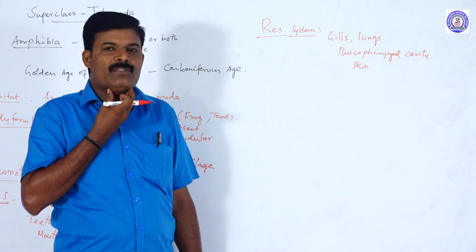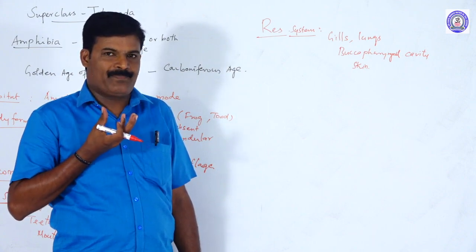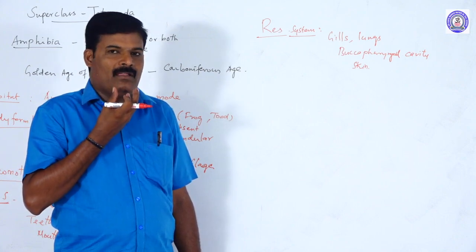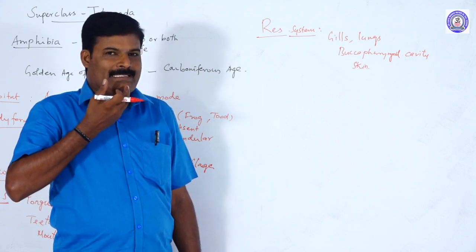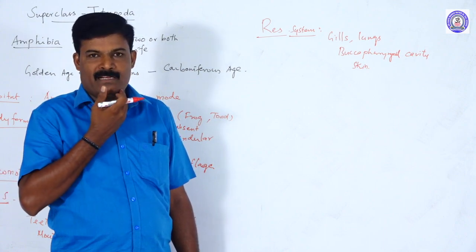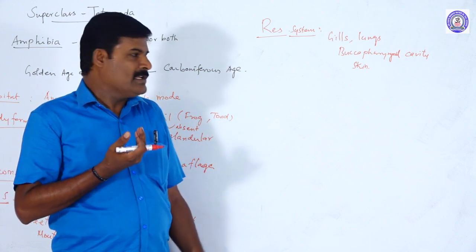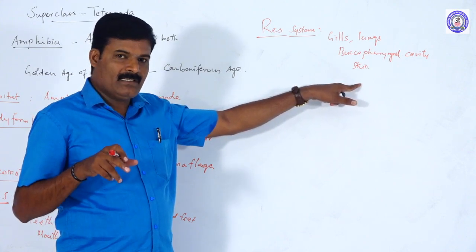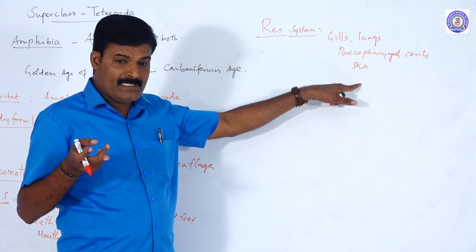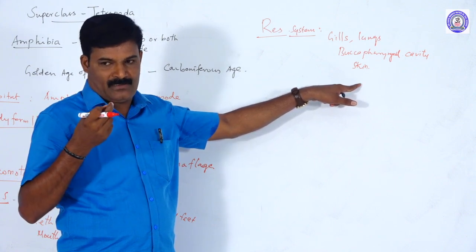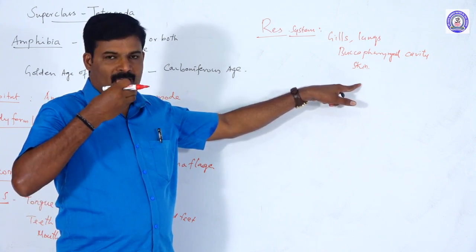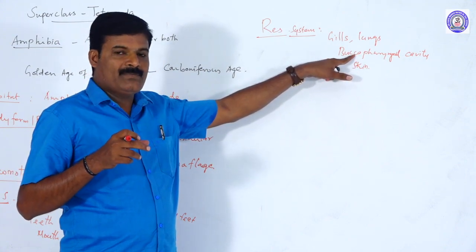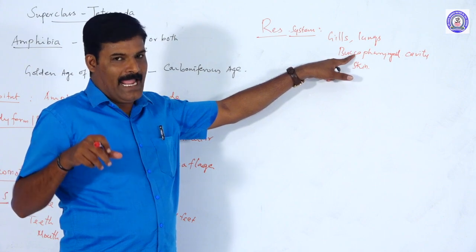Slowly, the floor of the buccal cavity rises and lowers. The oxygen from the air is exchanged into the blood capillaries in the buccal cavity. One question asked: during buccopharyngeal respiration, the mouth remains closed and the nostril is open, so air passes through the nostril. This kind of respiration takes place on land.